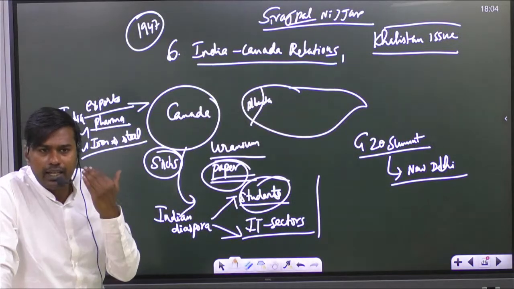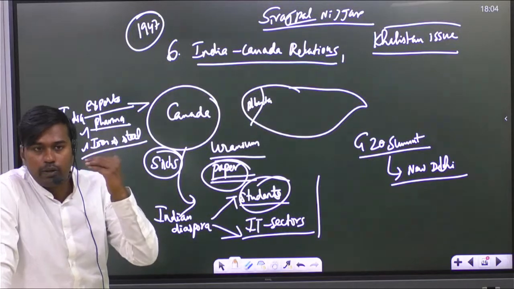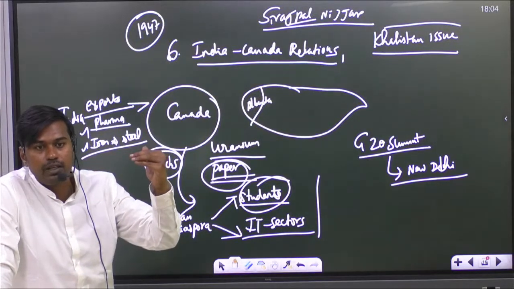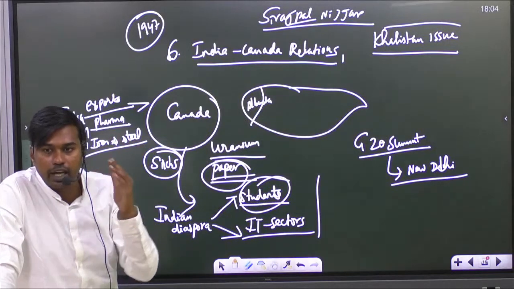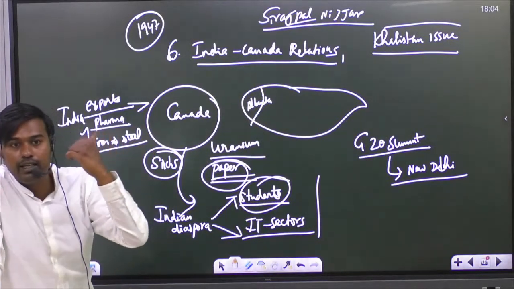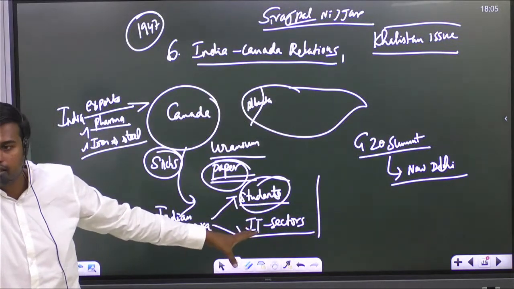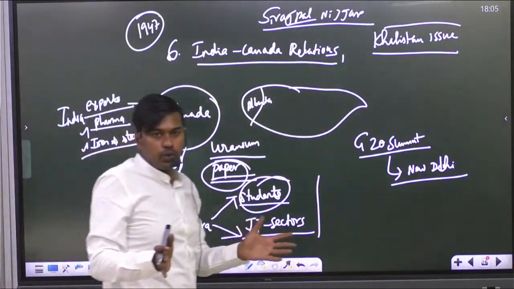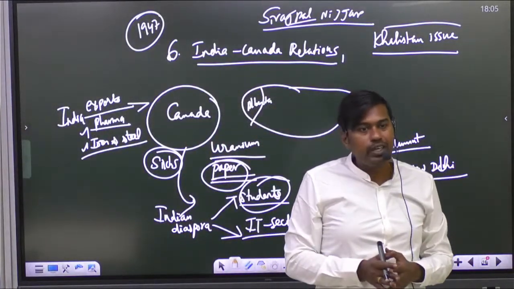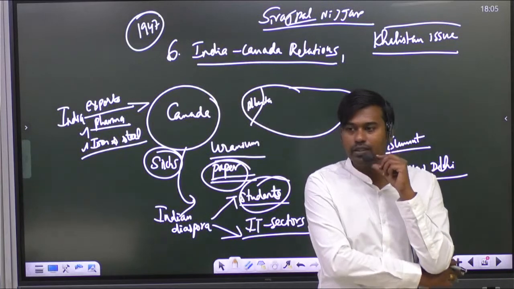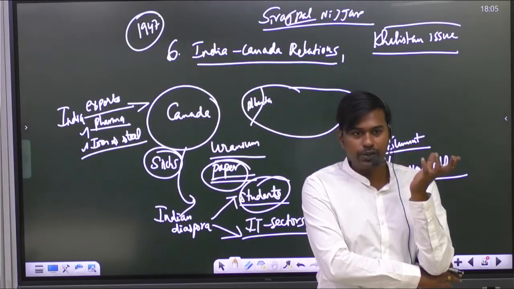And second, making an allegation is different, having evidence and speaking is different. That too, representing a country at the highest level, coming out with a statement without having proper evidence and accusing other countries' agencies of being responsible for killings in their country will affect the two countries' relationship, is it or not? But still he made it. Why did he make it? Any idea? Did you follow the newspaper or not?